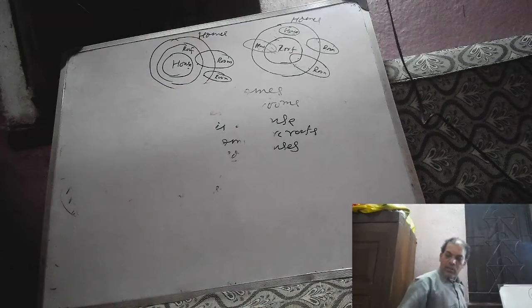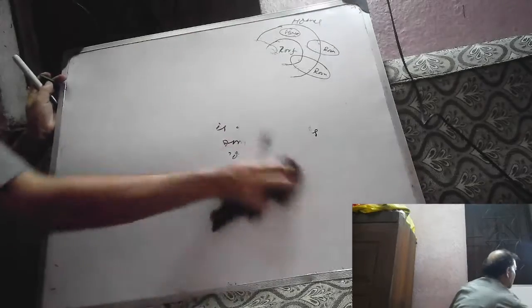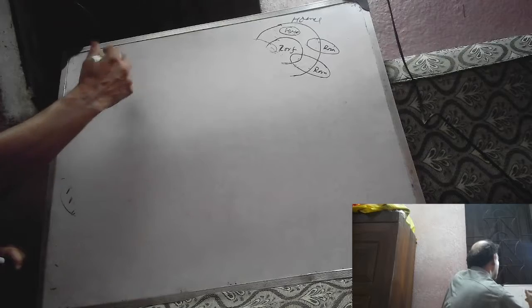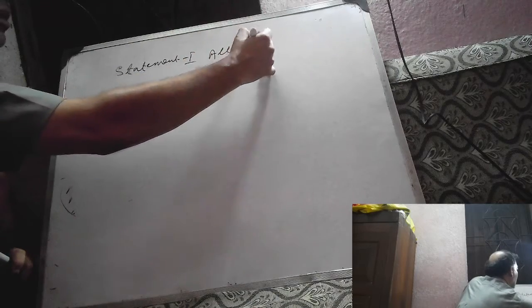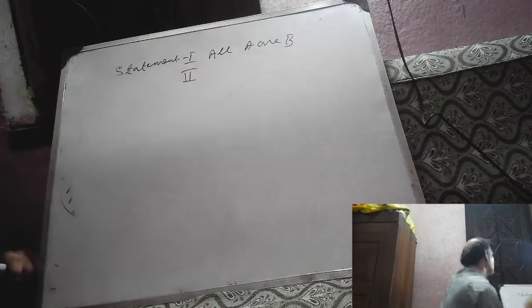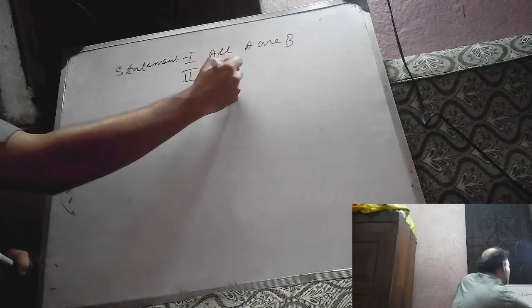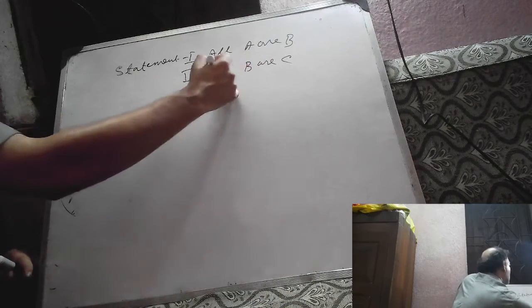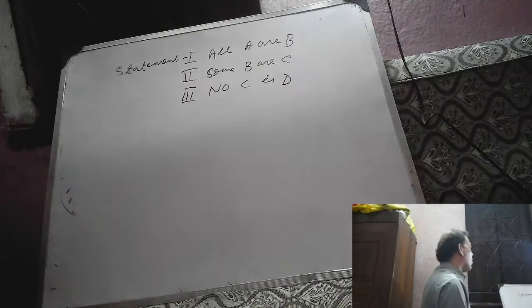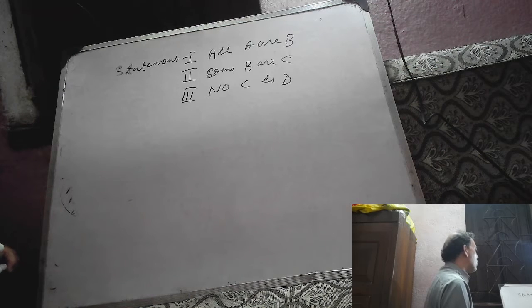Now let us try another one. Suppose it is given: Statement 1, all A are B. Statement 2, some B are C. Statement 3, no C is D.